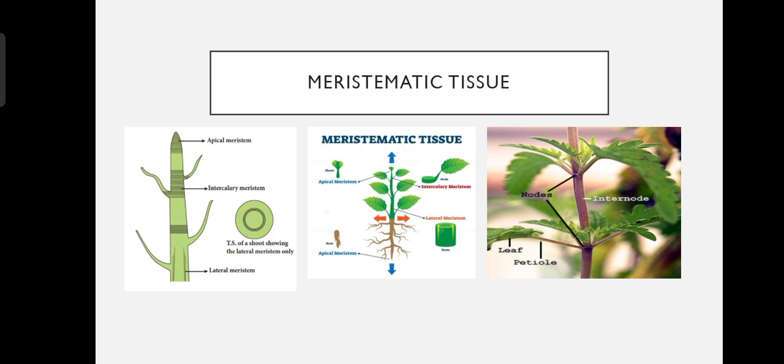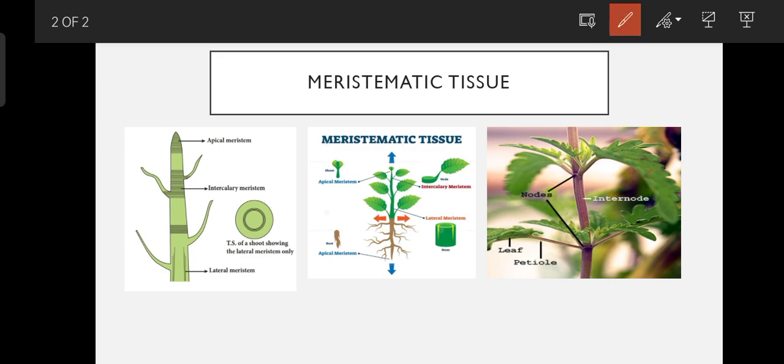The second one is lateral meristematic tissue. The girth of stem or root, you can see this portion. You can see this picture. This is the girth. The girth of stem or root increases due to lateral meristematic tissue. Next, intercalary.